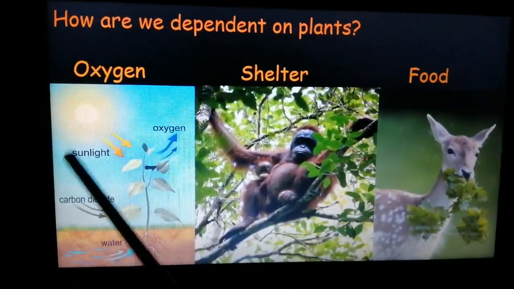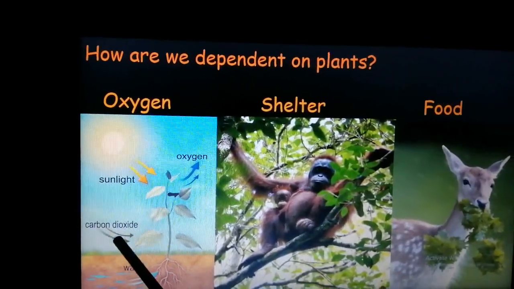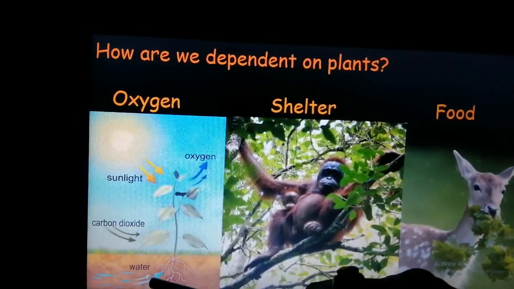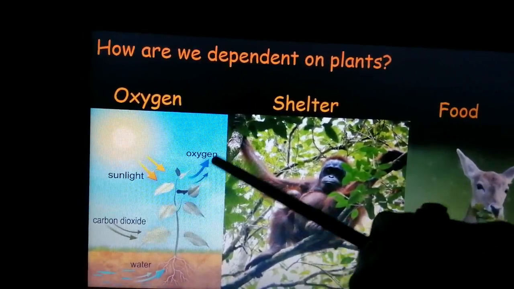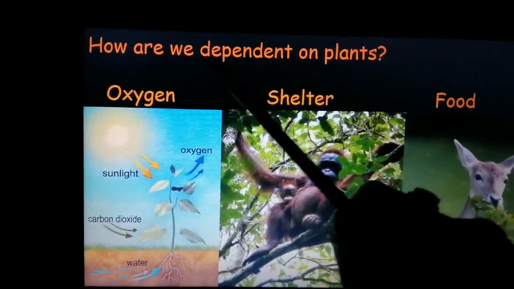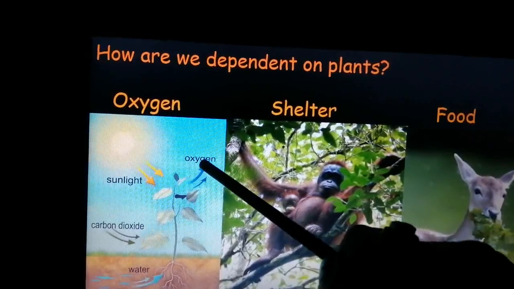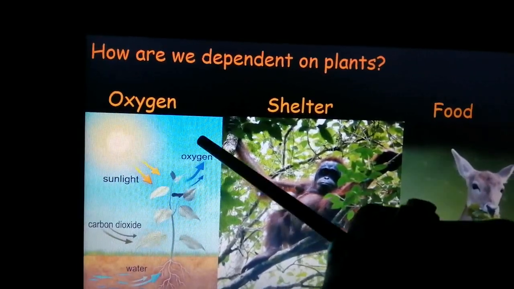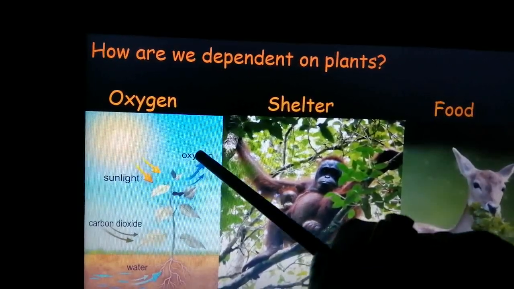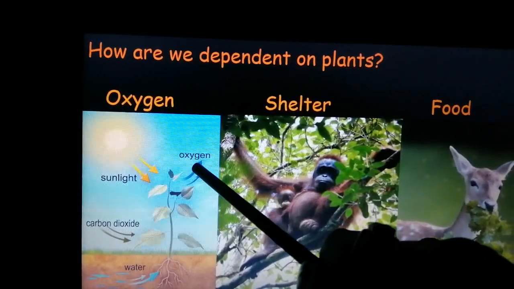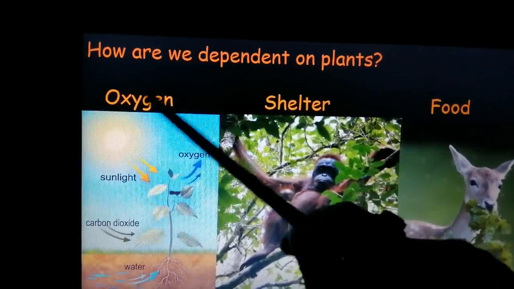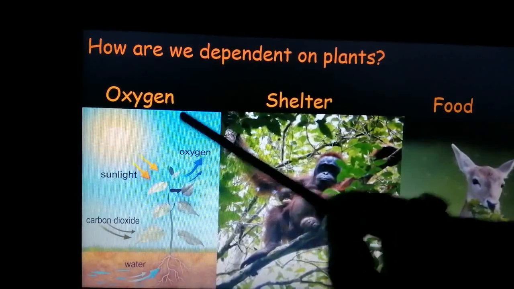That carbon dioxide is taken by the plant, and the plant then gives out oxygen. In the process of photosynthesis, oxygen is given out, which is an essential requirement for all living things. Clear? To breathe, you require oxygen.